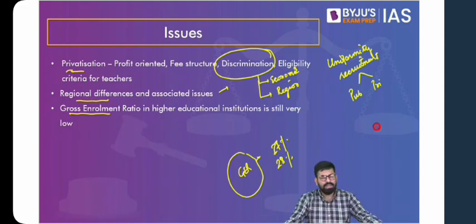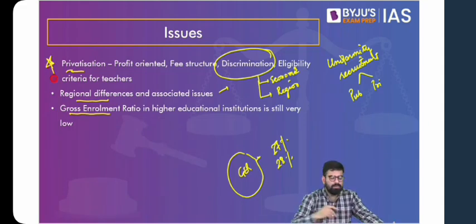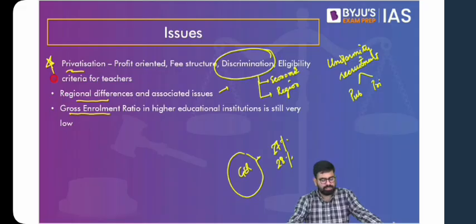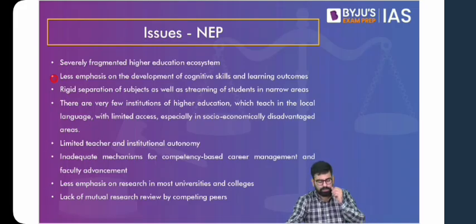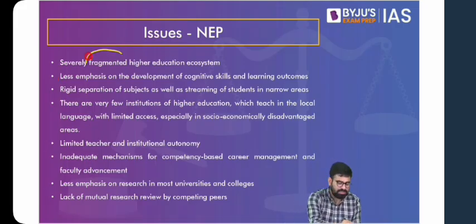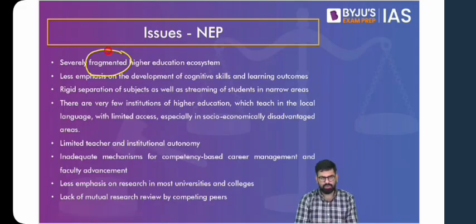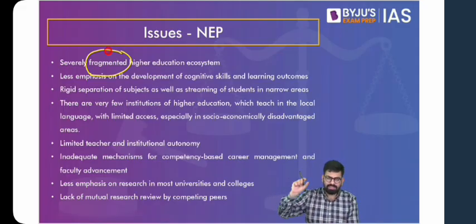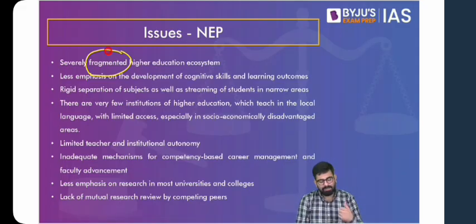And also, you'll find the repetition of these. But you'll see that our National Education Policy would not try to address this problem with respect to privatization. In fact, they'll talk about privatizing colleges in phases. So that's something we'll look into. So these are a few issues highlighted by your National Education Policy. So one is that the higher education ecosystem is highly fragmented. This fragmentation can be understood in the terms that you have various standalone colleges which have a single one or two courses, and we do not have multidisciplinary colleges and universities. So fragmented in that sense. And also this fragmentation can be looked into in terms of the rural-urban divide. So what can be the suggestion? You can already start thinking about it.